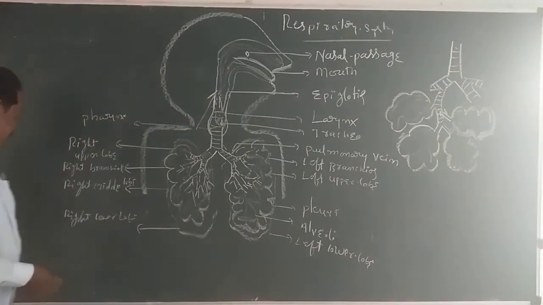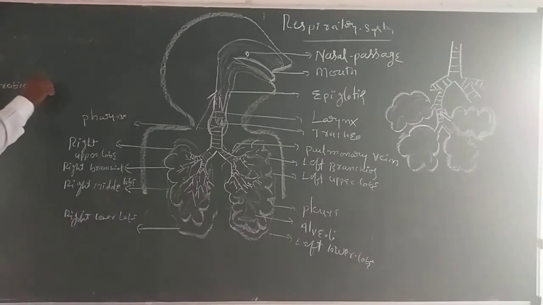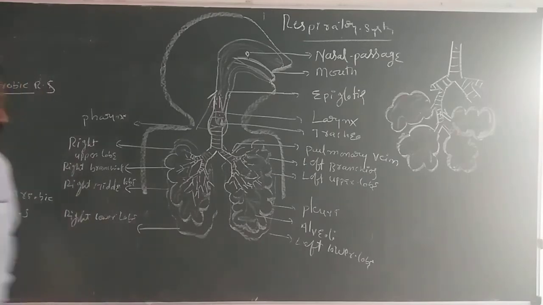Here, two important types of respiration are there: aerobic respiration and anaerobic respiration. Aerobic respiration means the respiration takes place in the presence of oxygen.